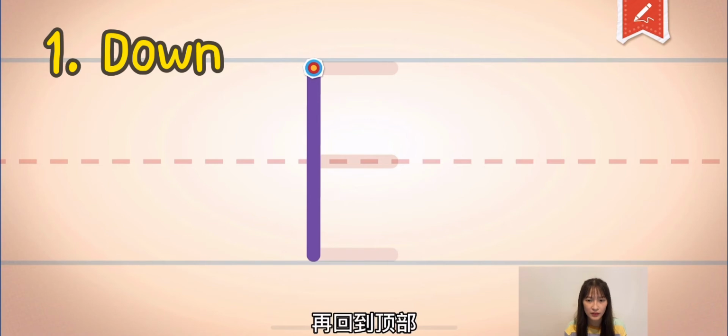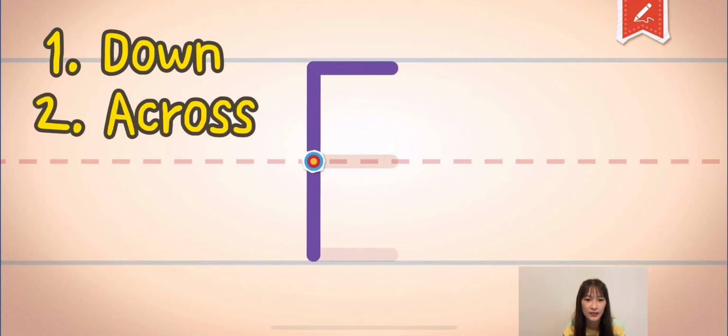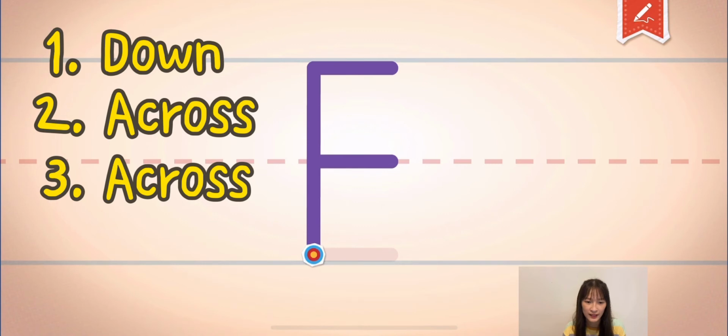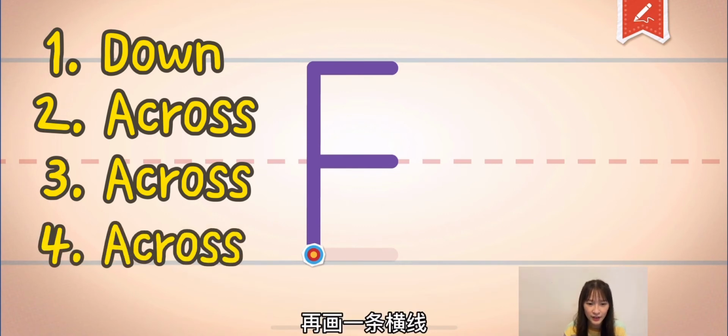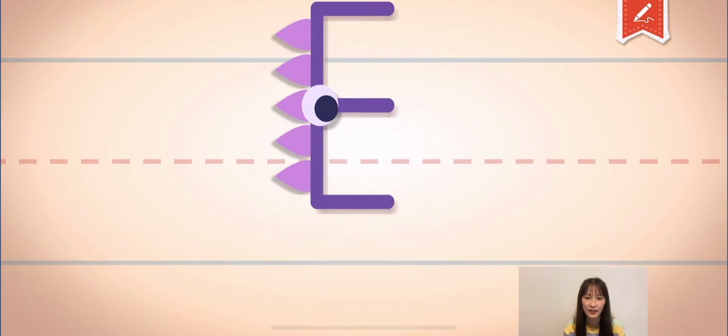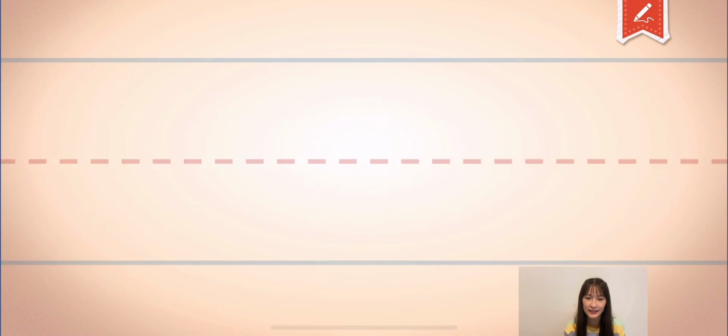We go back to the top again and make a line across. Tap it and then go to the middle and make a line across. Lastly, we go to the bottom and make a line across. Tap it. Yeah, there will come out a letter E.